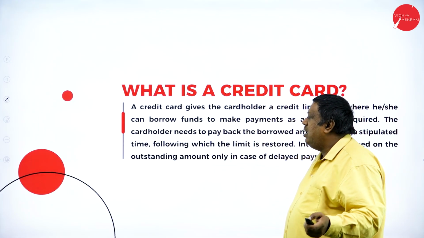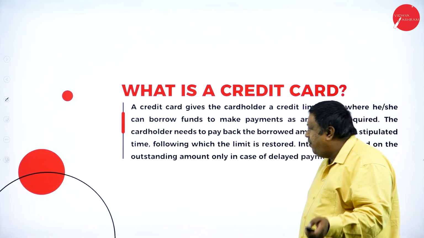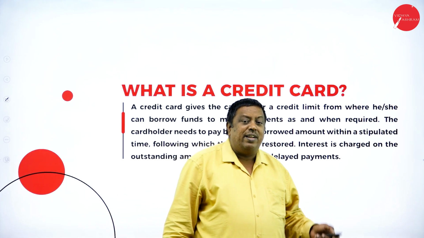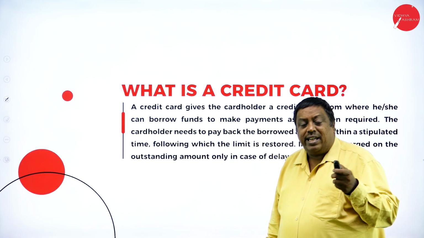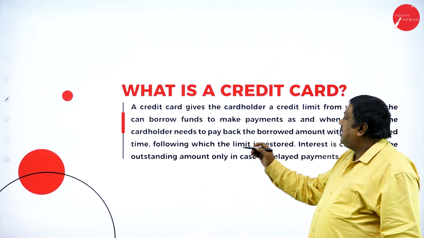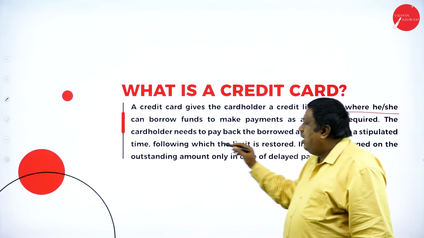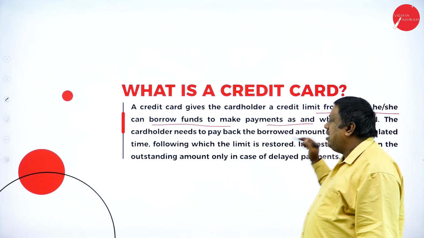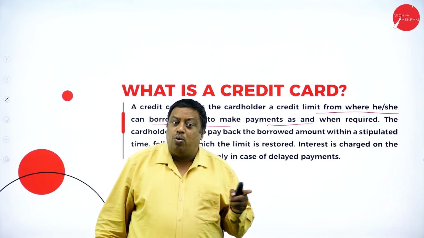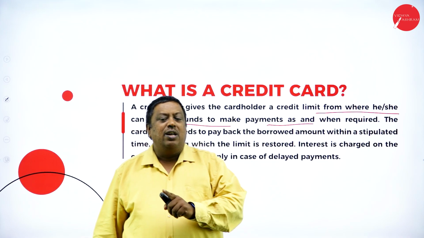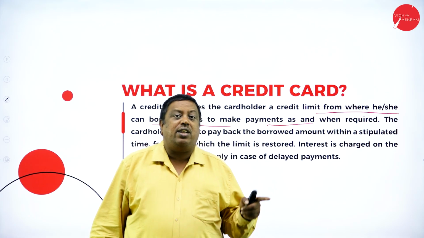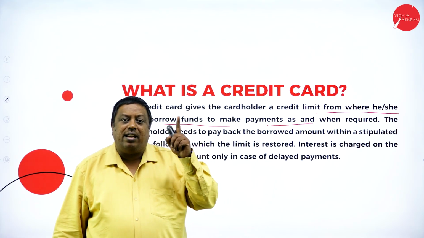Next we have the credit card. A credit card is a benefit given to all types of account holders, and this benefit will be given only after verifying credit records in the banking sector or outside. There will be a certain limit to borrow funds to make payments. A credit card is a card which will be given to bank account holders if he is a salaried person, or if the source of income is good, and if he doesn't have any credit issues, then the person will get the credit card benefit.